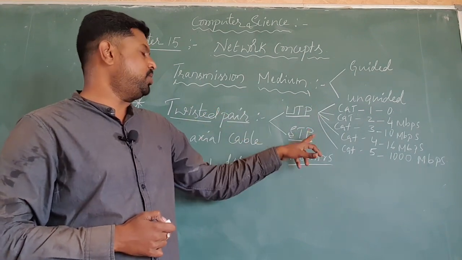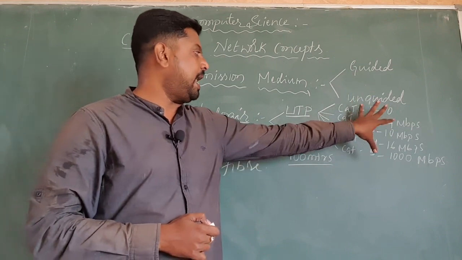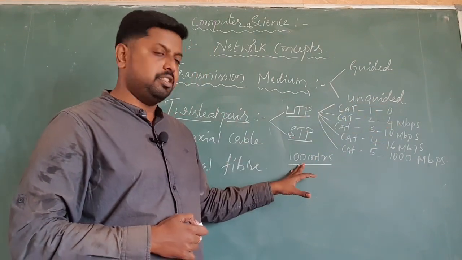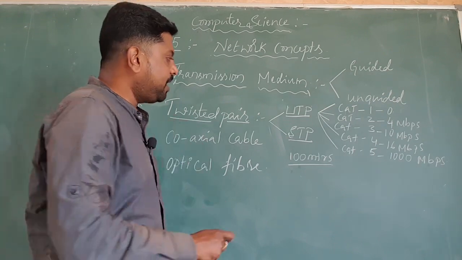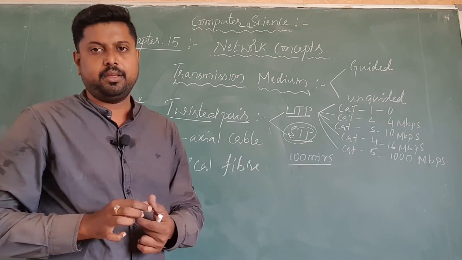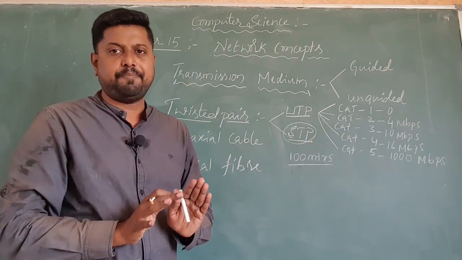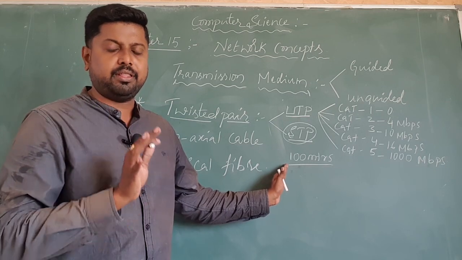Unshielded twisted pair cable has 5 categories and a maximum range of 100 meters. Then the second category is shielded twisted pair, which also has a maximum range of 100 meters.